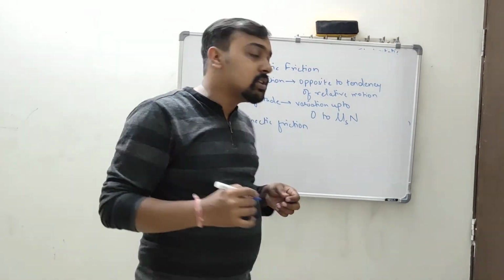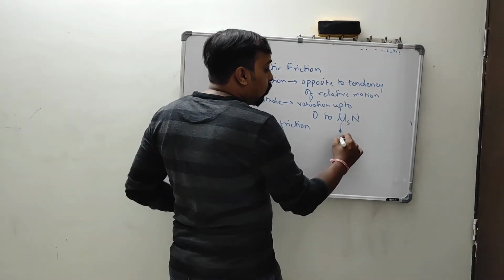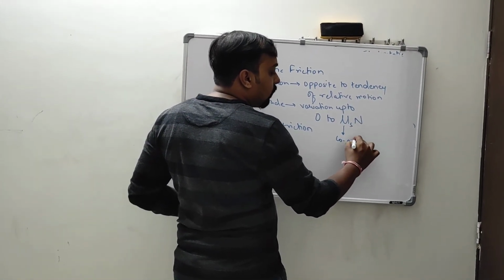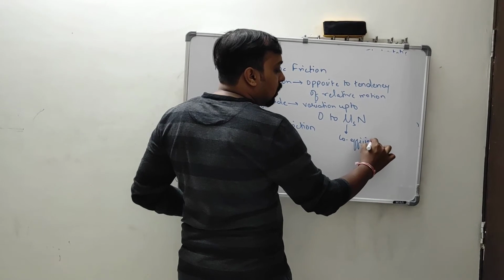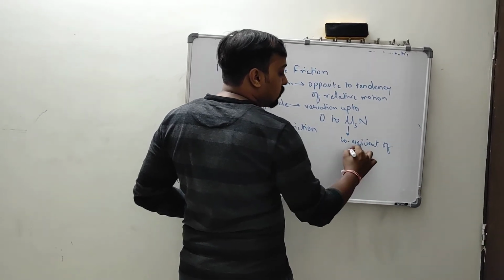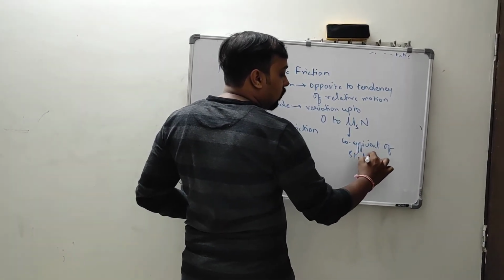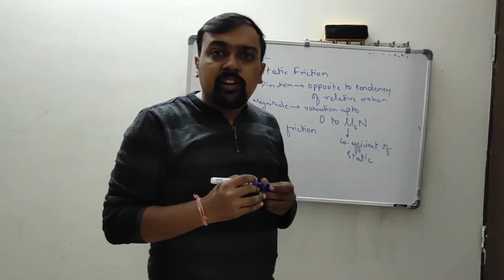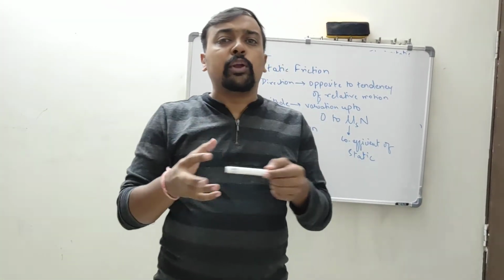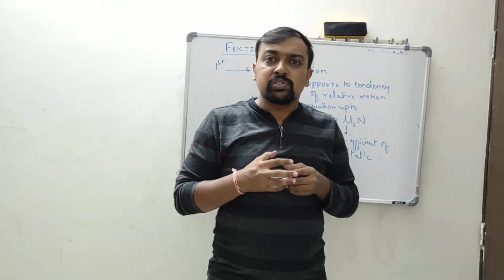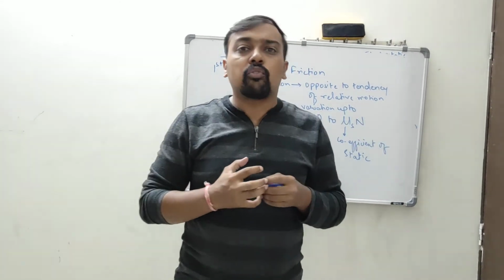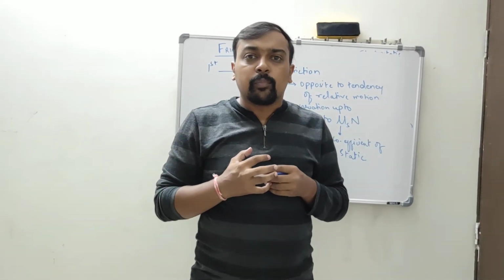So mu s is the coefficient of static friction. This is a constant whose value will normally be given to you in your questions, and whose value is taken from experiment, right?